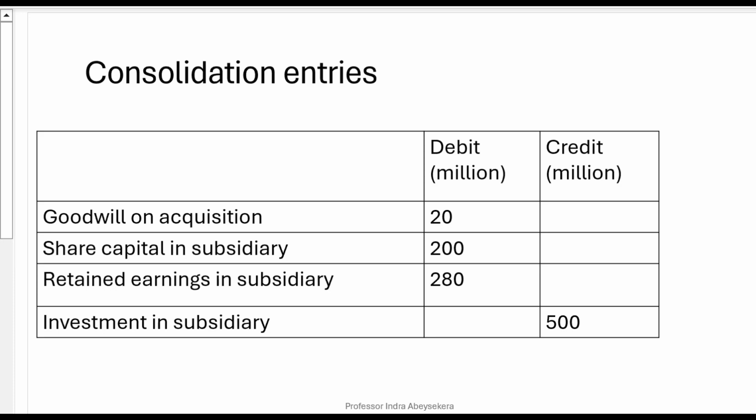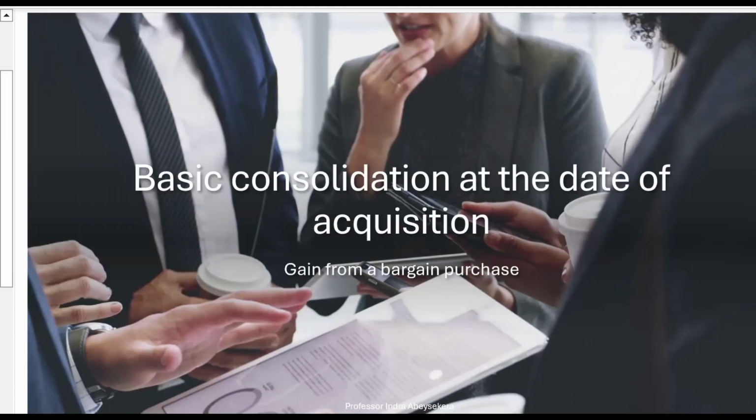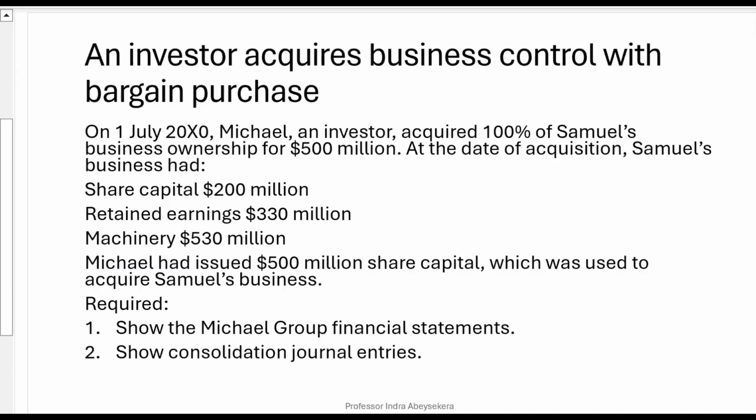Second scenario is basic consolidation at the date of acquisition, gain from a bargain purchase. Here we have taken an example. An investor acquires business control with bargain purchase. On 1st of July 20XO, Michael, an investor, acquired 100% of Samuel's business ownership for 500 million.